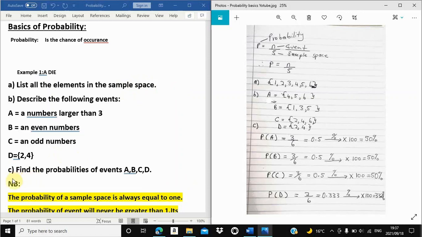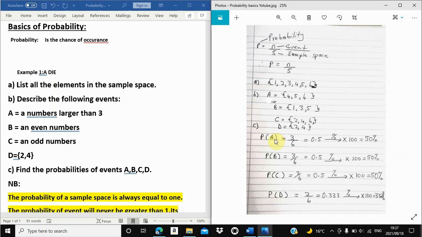Number C, denoted by this small letter c in a closed bracket. Find the probabilities of A, B, C, D. Here we go. The probability of A, you must show here that you want the event of A. Event A. The probability of A.